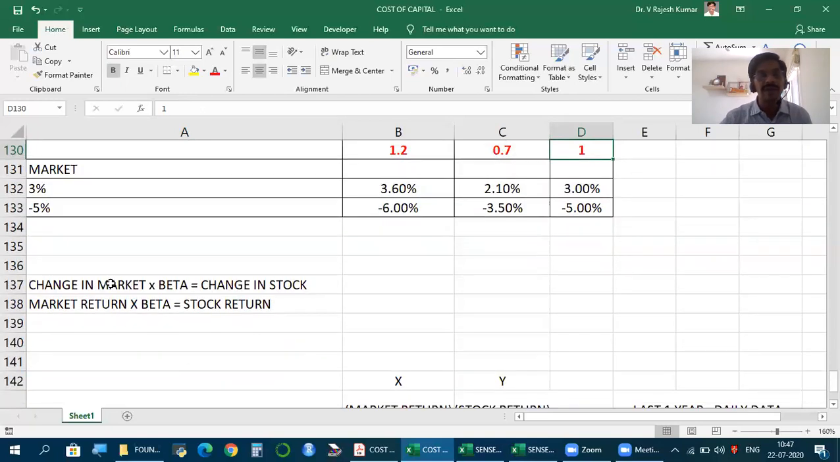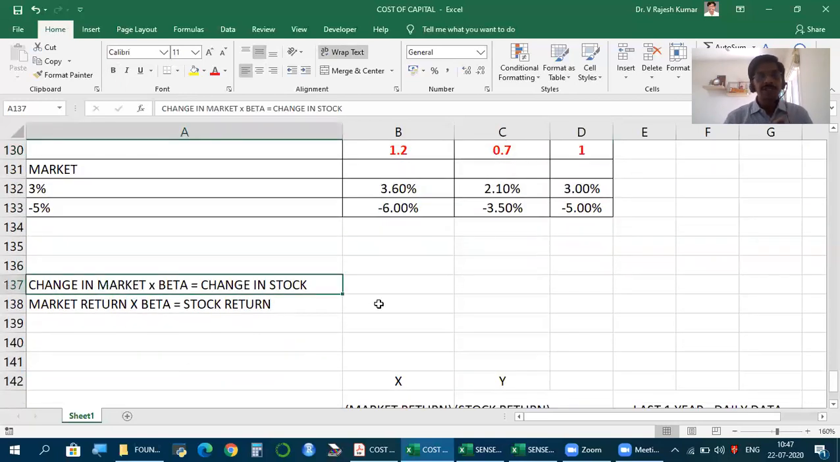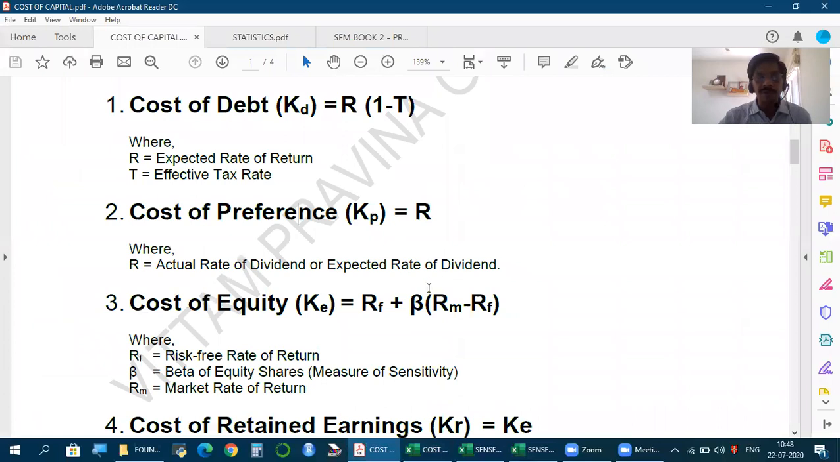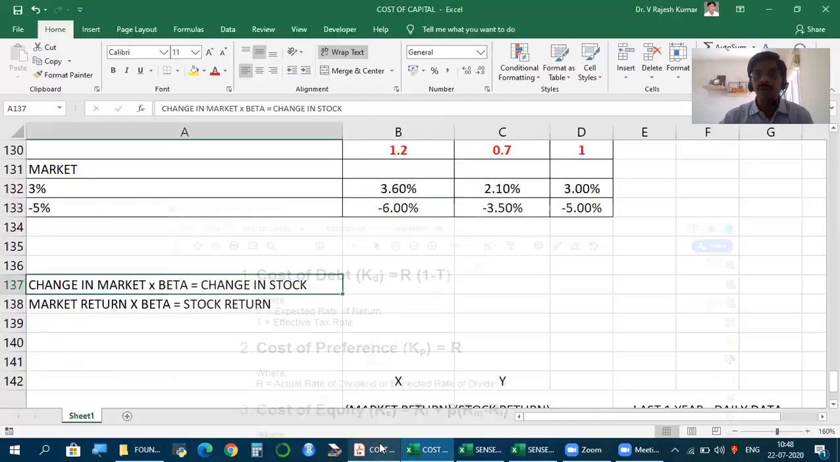So how can we simplify? This is how we represent. Change in market into beta is change in stock. This is the connection. This is the relationship. So once again, if this is the market return and you know beta, we can find what may be the stock return. So the premium given by the market, into beta, will give us the premium we can expect from the stock. But now the question is how to calculate this beta.